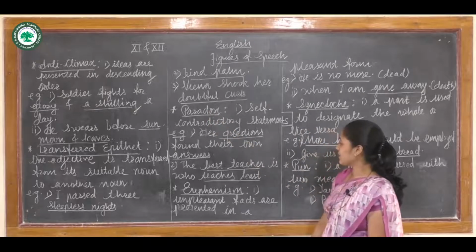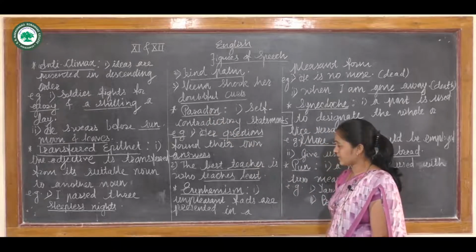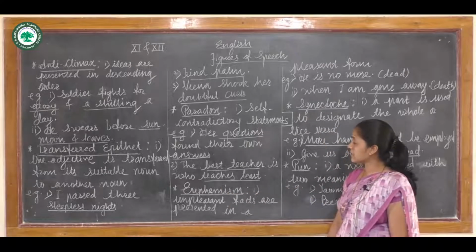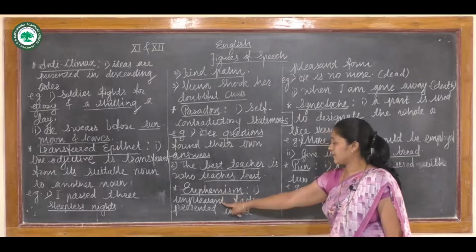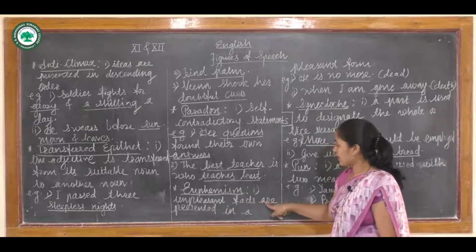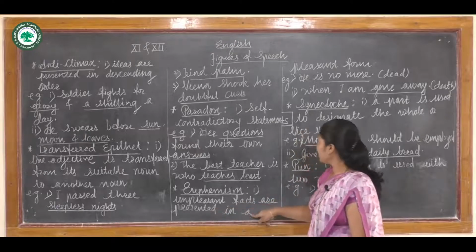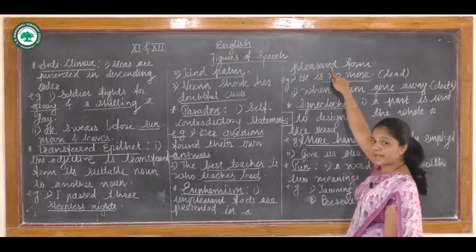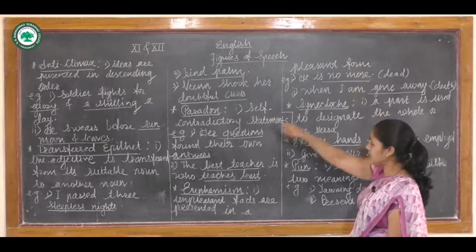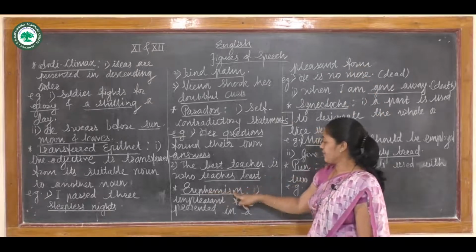Now next is the figure of speech euphemism. Euphemism: when in a sentence unpleasant facts, which are not liked so much, are presented in a pleasant or likeable manner, then it is called euphemism.